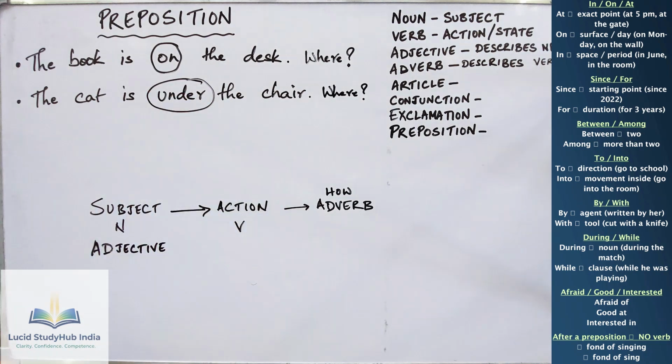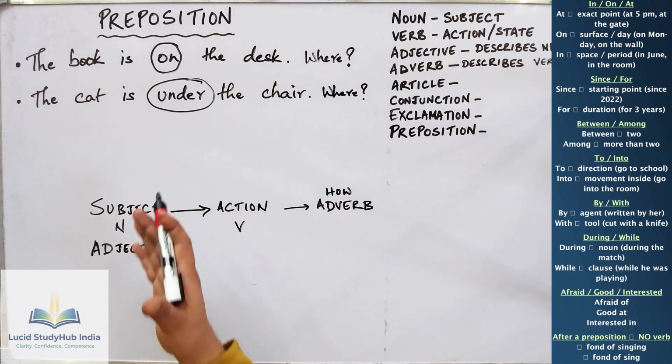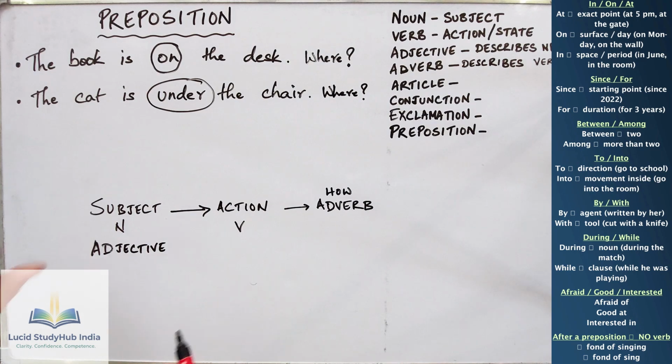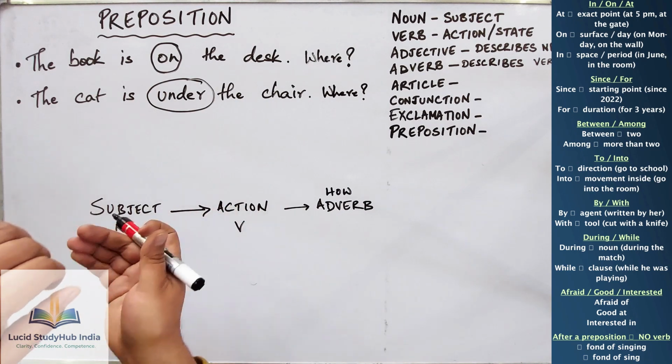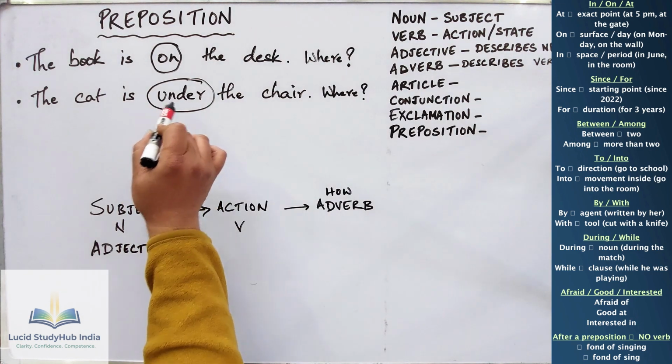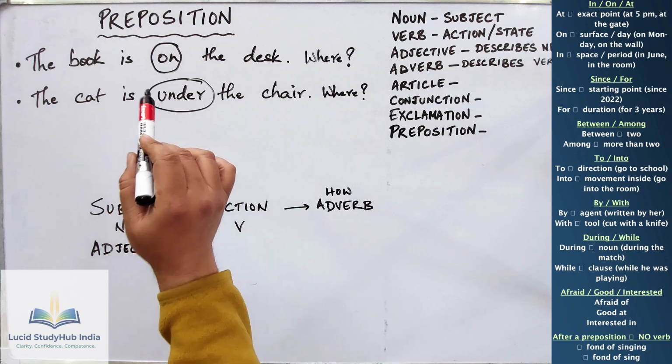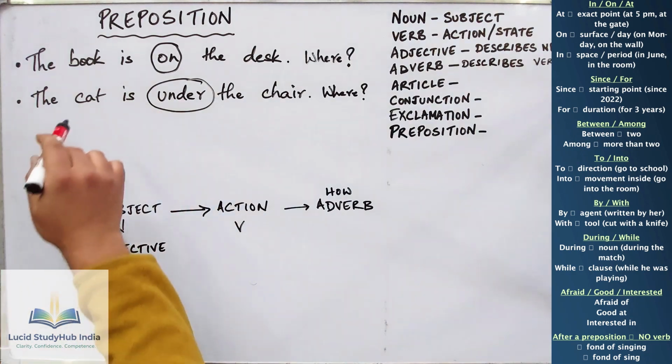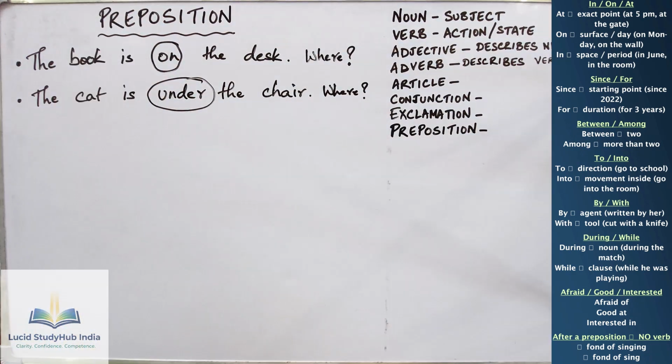Under the chair, not on the chair. So it's telling us specifically it's under the chair. Not on the chair, but under the chair. Not in, not into. So you know exactly where to look. So under tells us exactly where the cat is. That's a preposition.